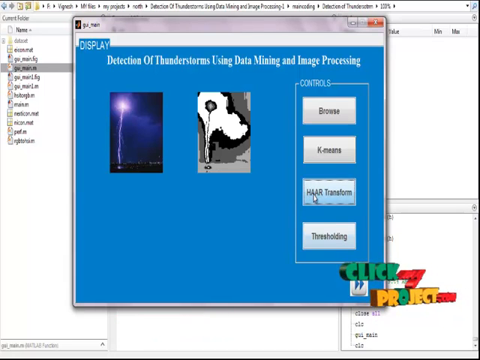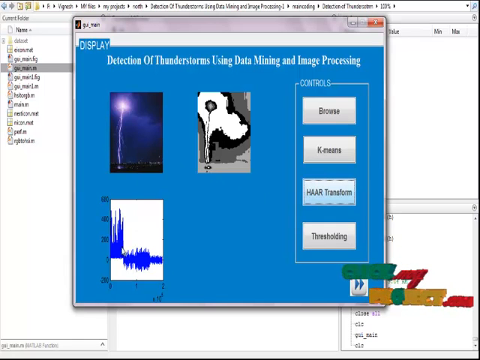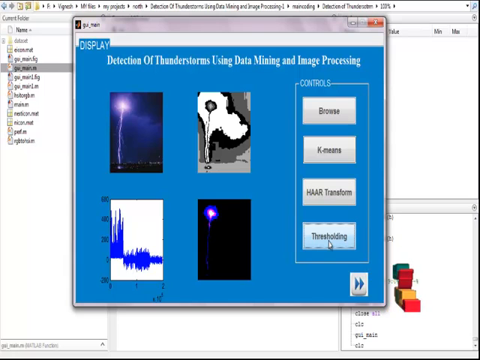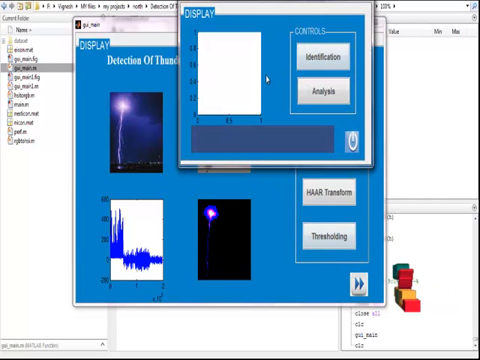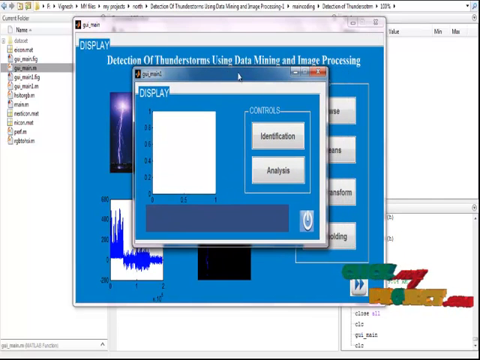After clicking the Haar transformation, we take the input image and transform it to the wavelet format, and then we have to calculate the thresholding. After the thresholding calculation, we threshold the input image to be viewed and calculate the white pixels of our process. The next and final process is the identification of whether there is a thunderstorm or not in our input image.